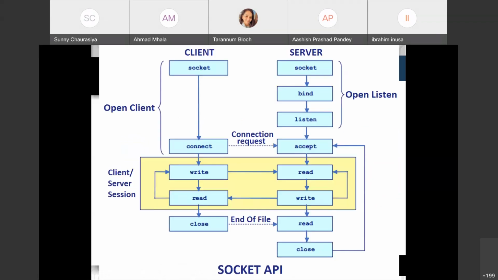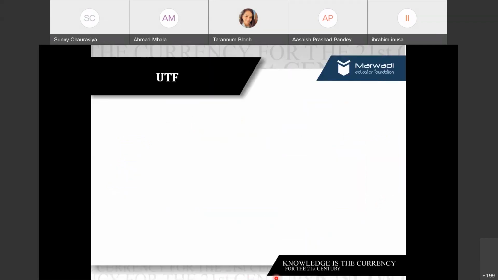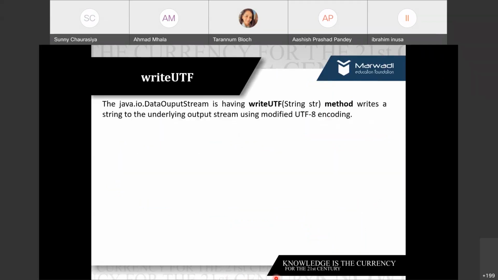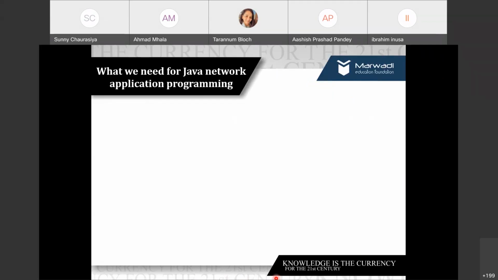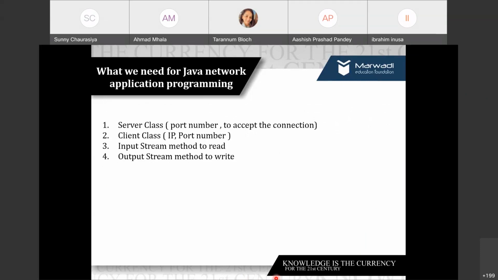Okay. So I guess that's it for today. From the next lecture onwards, we will see what system calls at the operating system level are required. So this is basically the socket API. At the socket level, what are the application programming interfaces? And then we'll be learning a very simple application where we can read and write in a simple Java application.